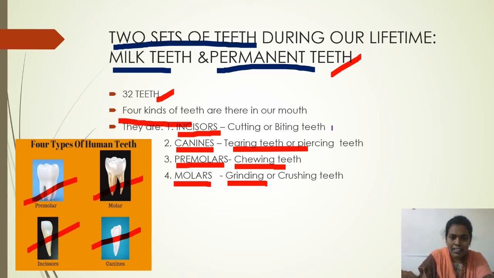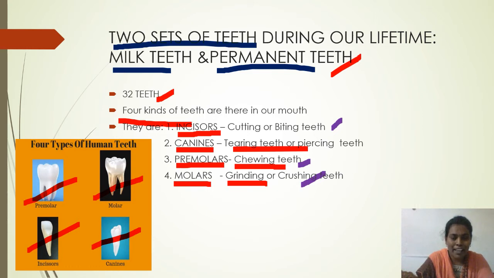Incisors are cutting teeth, canines are tearing teeth, premolars are chewing teeth, and molars are grinding and crushing teeth. Based on the function of each kind, teeth are categorized into four types: incisors, canines, premolars, molars. This is about teeth.